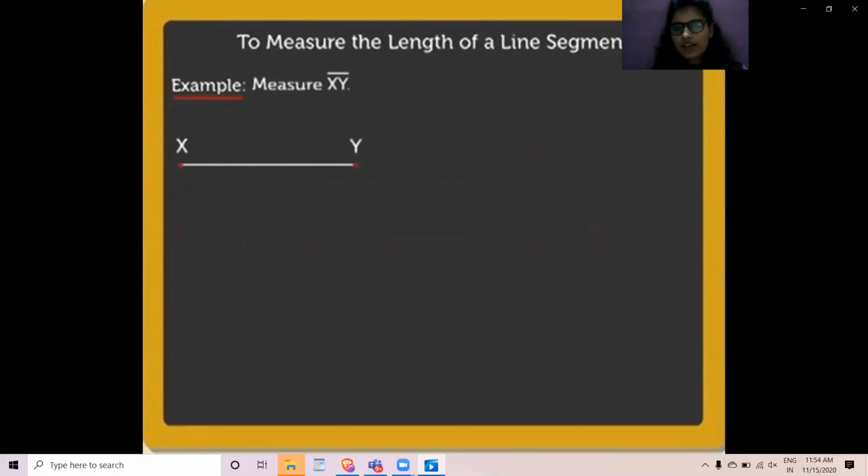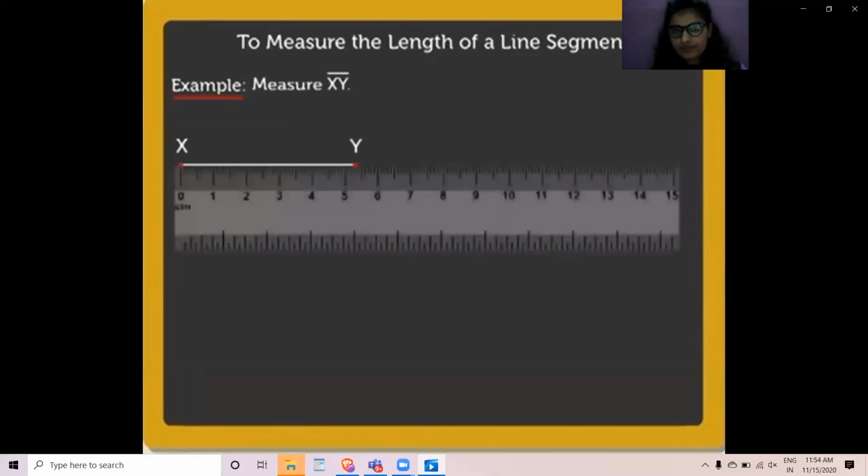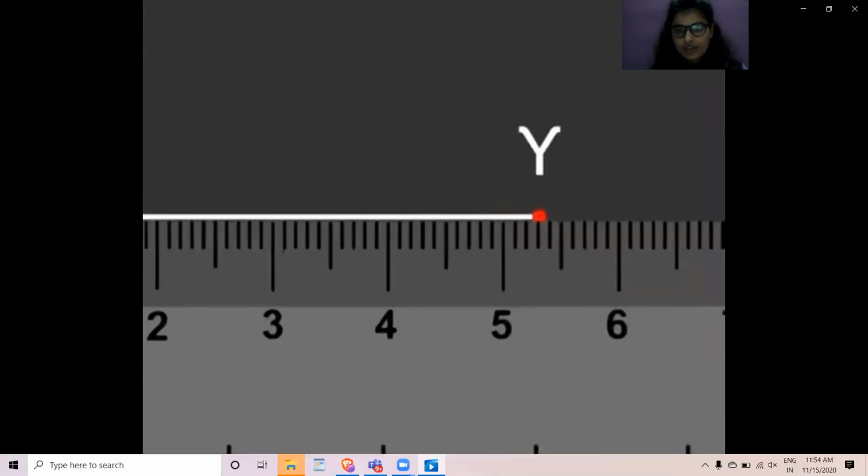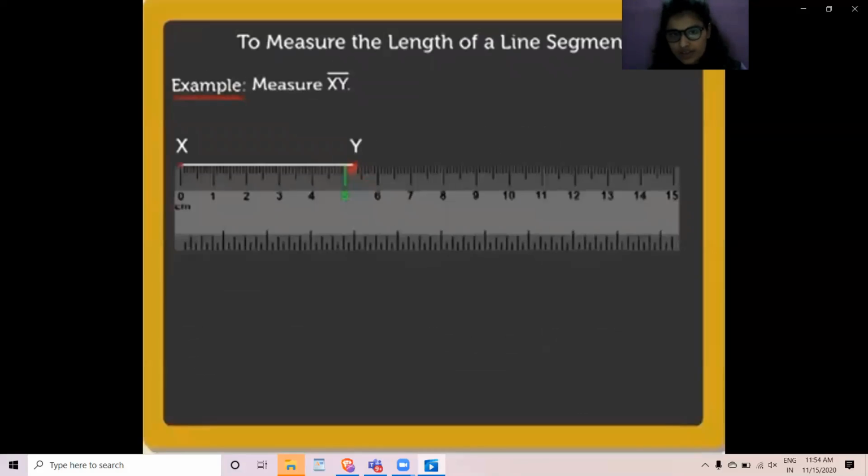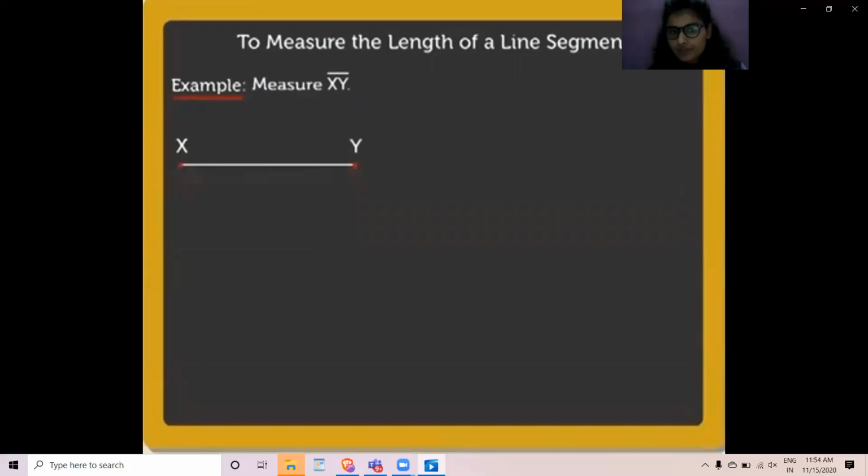Now let's solve another example, XY. So XY, you can see it is three divisions after 5. So you can write it as 5.3. Thus, we can say line segment XY is 5.3 centimeters.